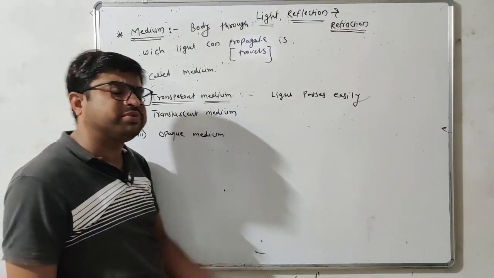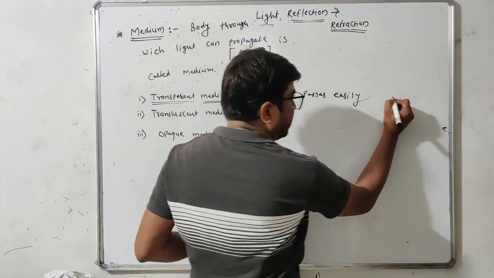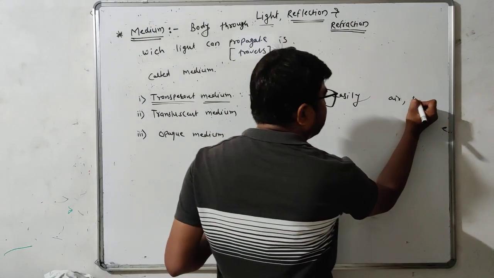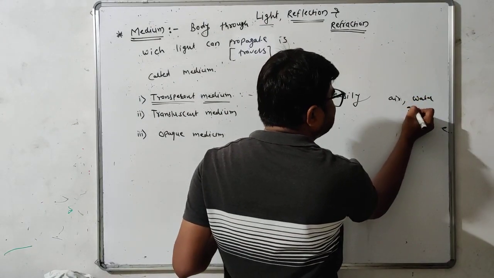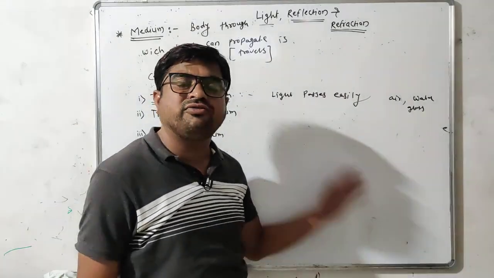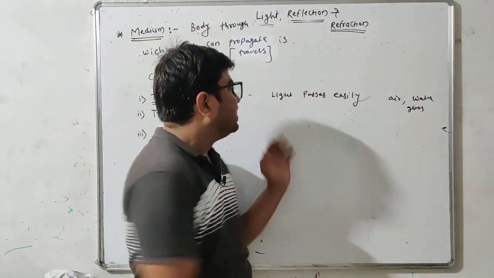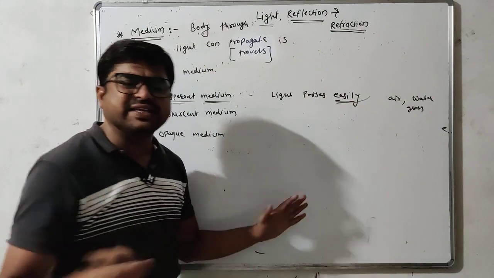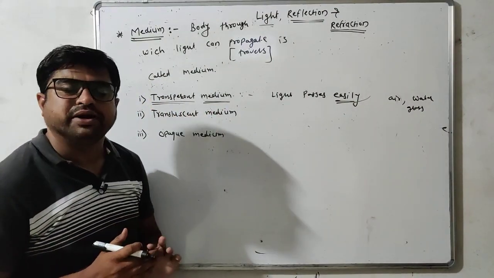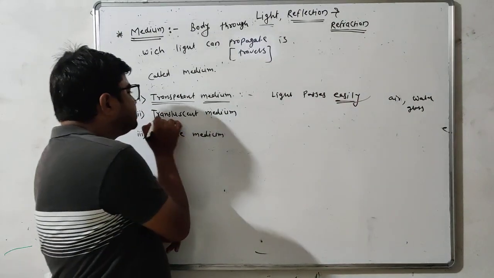Now what are the examples of transparent medium? Air, water, glass. Okay, these are some examples of transparent medium through which light may pass very easily. Now what is a translucent medium?